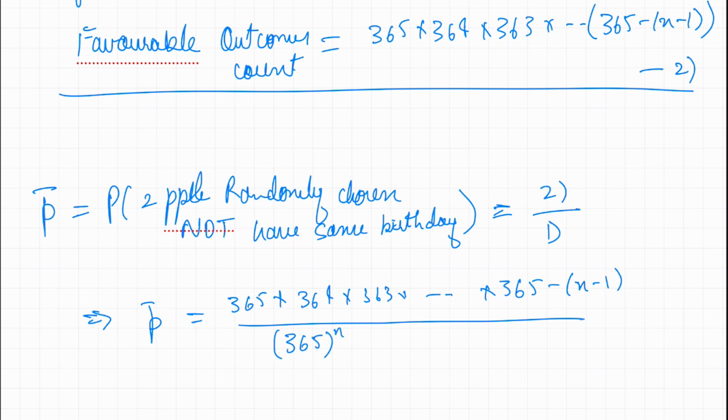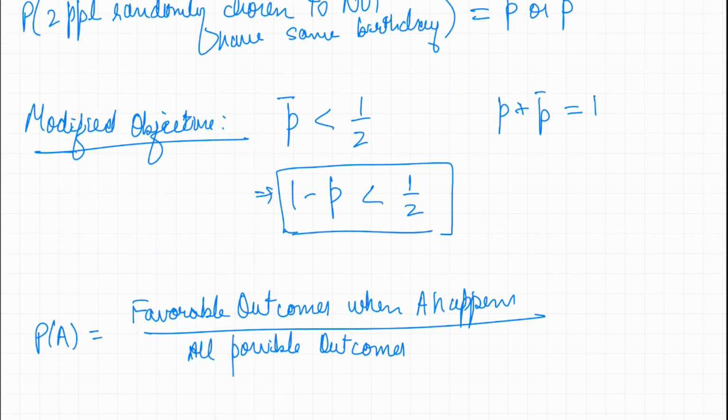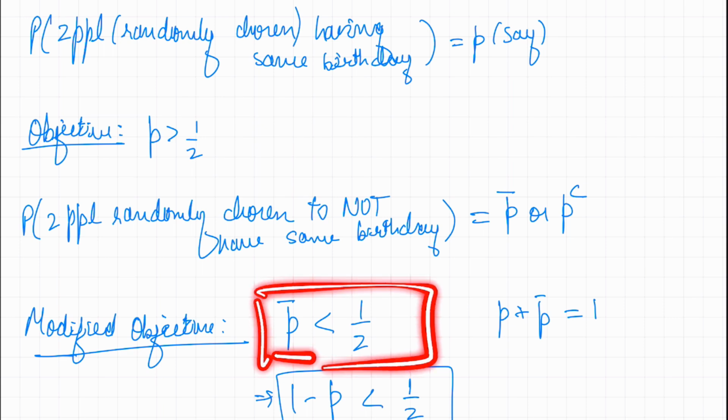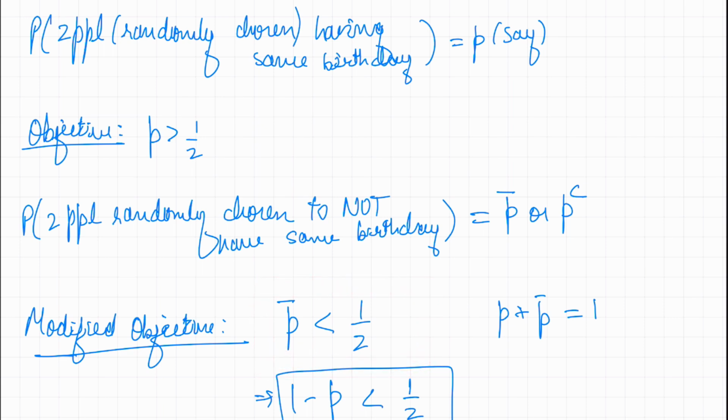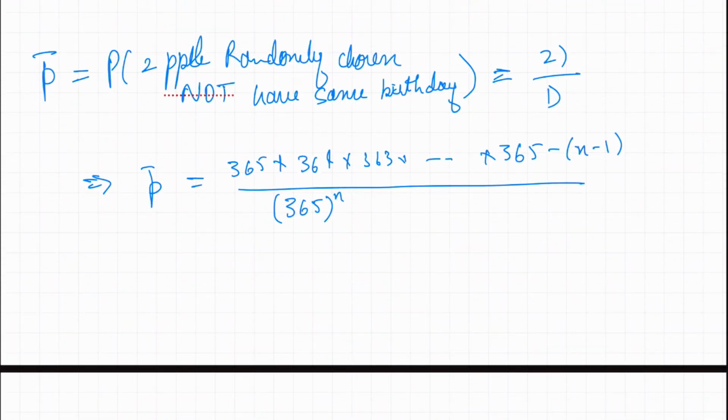Now you may be thinking, what are we doing here? We were supposed to find the number of people, and where does this lead? Well, let's go back to the former equation we computed. Here's our friend: 1 minus p has to be less than half. It came from the fact that we had this objective. Because I've directly computed p bar, I can directly use it. I want to make sure this probability, of no two people having the same birthday, is less than 50%. That is what I'm going to use now. So here, what we want is to satisfy the objective.